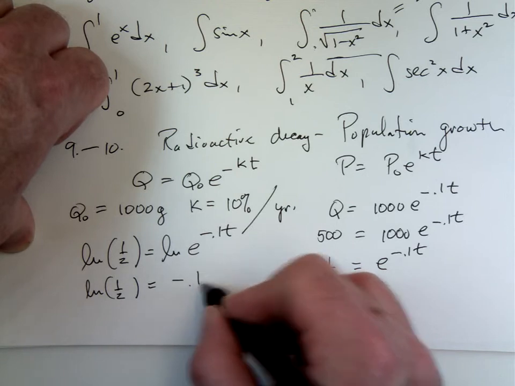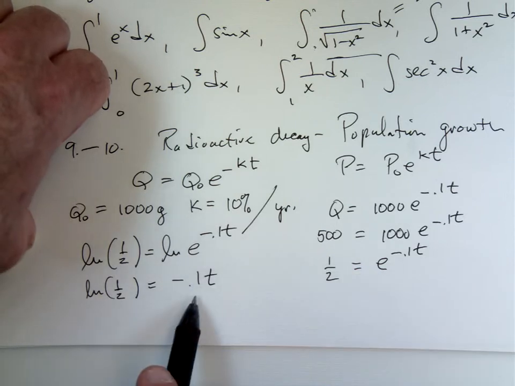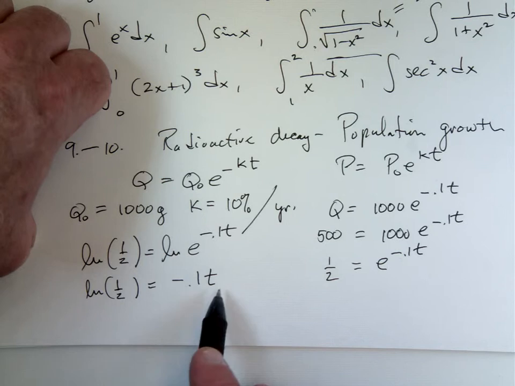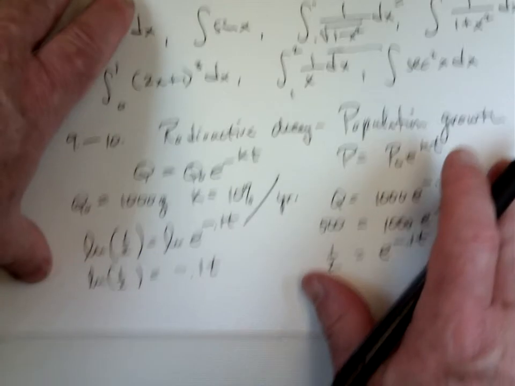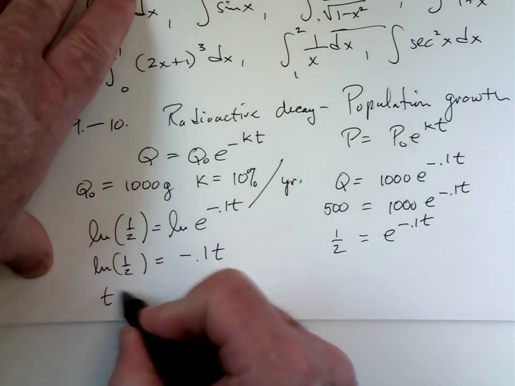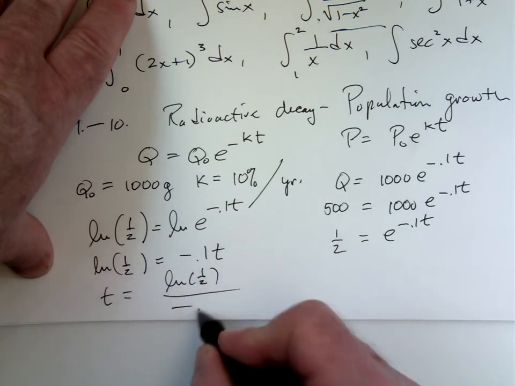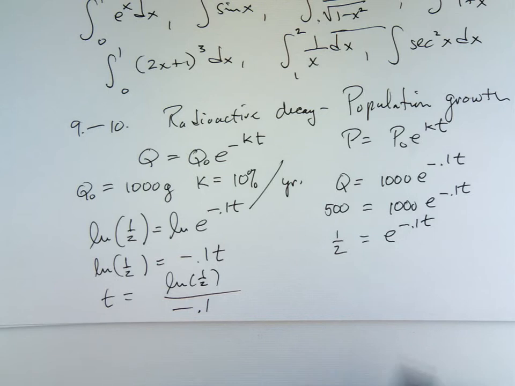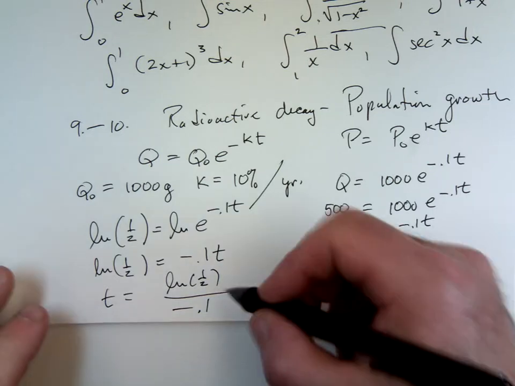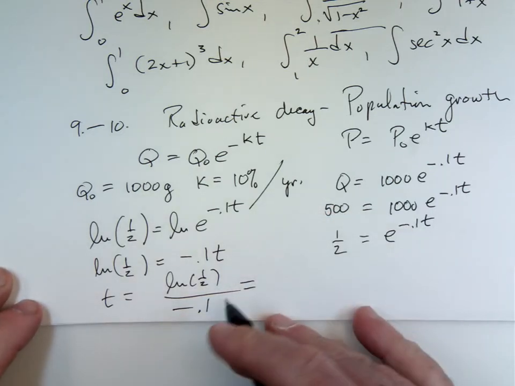Now, you end up with negative 0.1t. So you want to solve for t. You're going to divide by negative 0.1. So t is equal to the natural log of 1/2 divided by negative 0.1. Now, would I leave it like that? I would not leave it like that. Okay, here you go. I would expect you to know the following. Number one, the natural log of 1/2 is negative natural log 2.